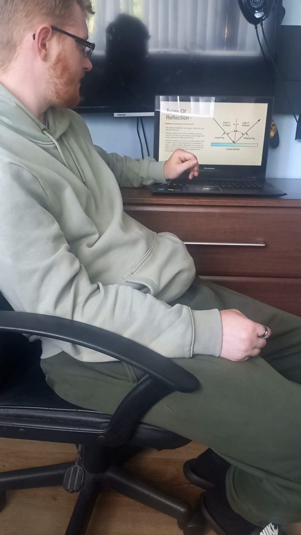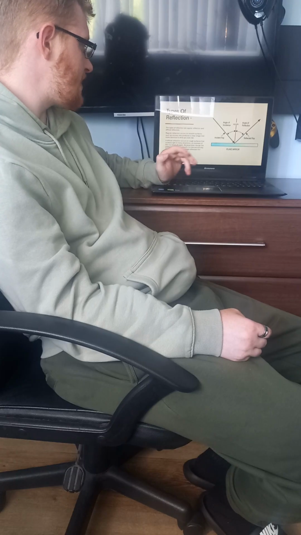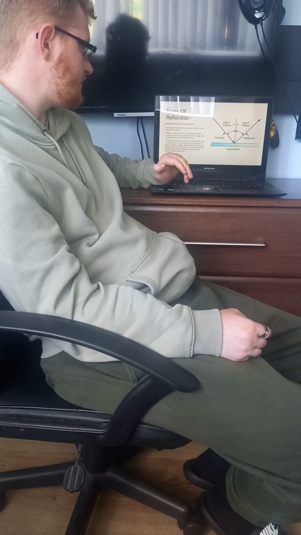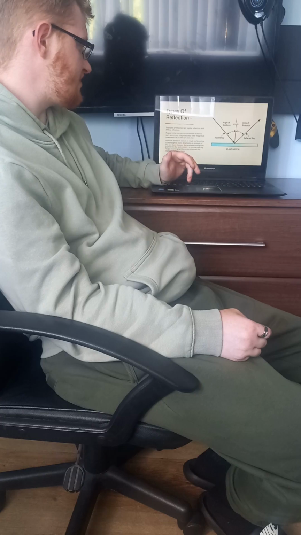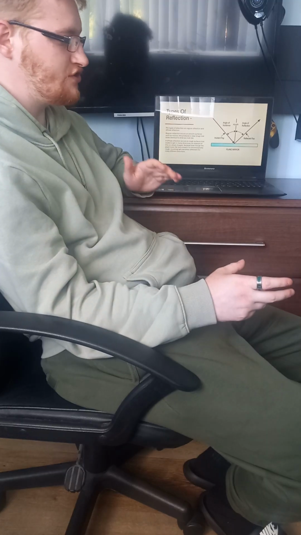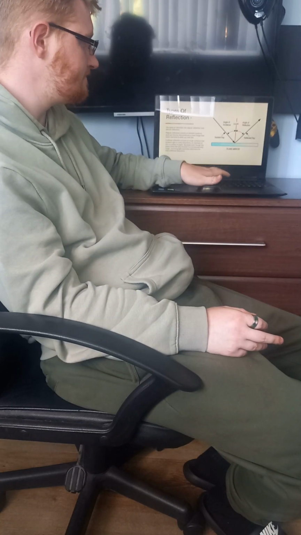Angle of reflection. The types of reflection. There are two different types. There's regular reflection and diffuse reflection. Regular reflection occurs on smooth surfaces such as mirrors that produce a clear image of what you're looking at, while diffuse reflection is something like a piece of paper. It looks smooth and everything, but it's actually microscopically rough, which disperses light in multiple different directions.